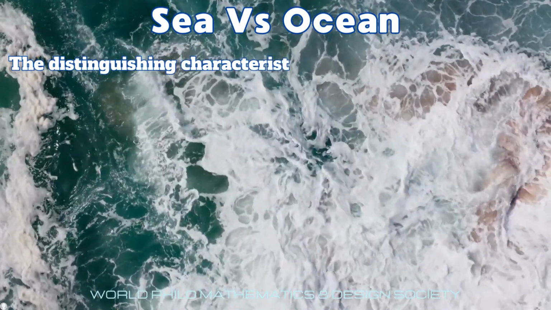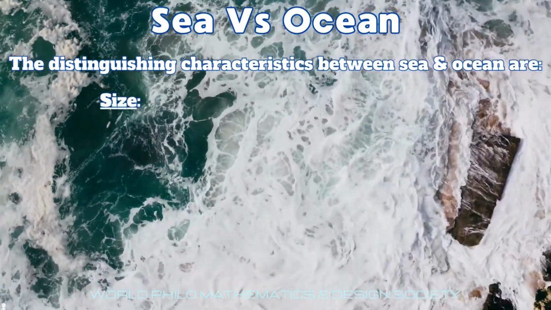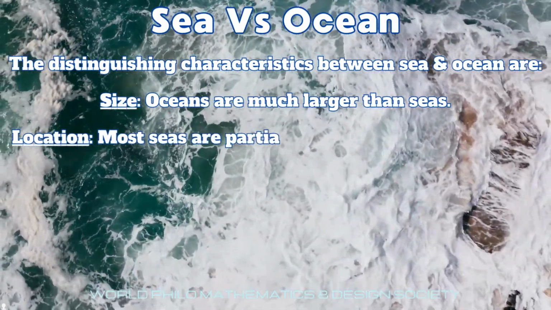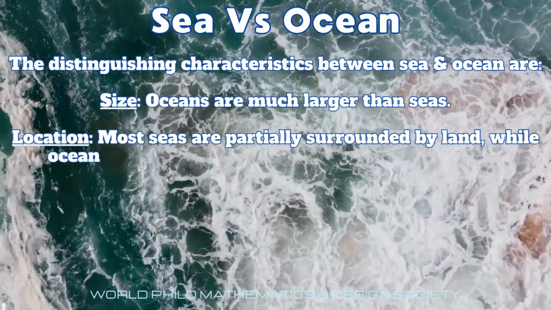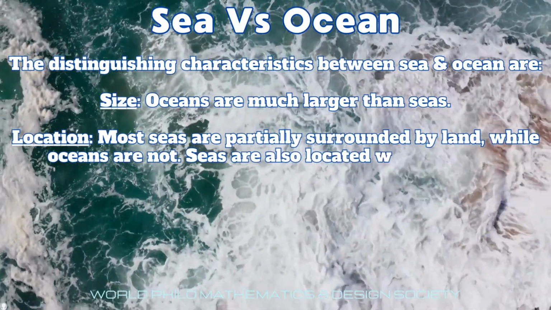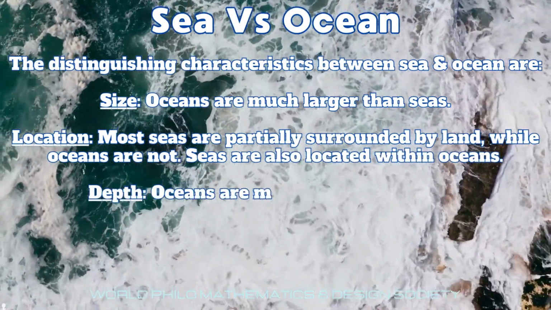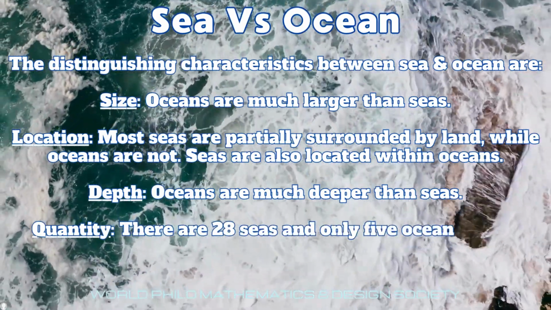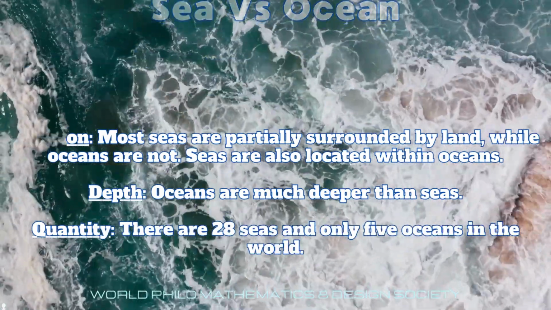The distinguishing characteristics between sea and ocean are, first, size, as oceans are much larger than seas. Second is location. Most seas are partially surrounded by land, while oceans are not. Seas are also located within oceans. Third is the depth. Oceans are much deeper than seas. Then the fourth is the quantity. There are 28 seas and only 5 oceans in the world.